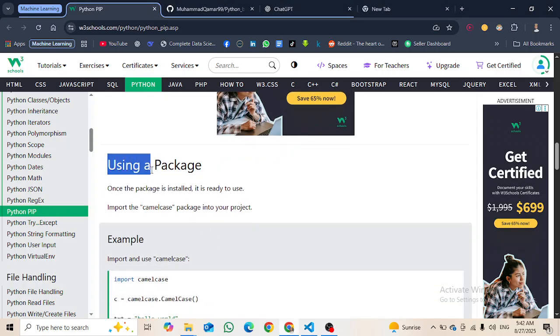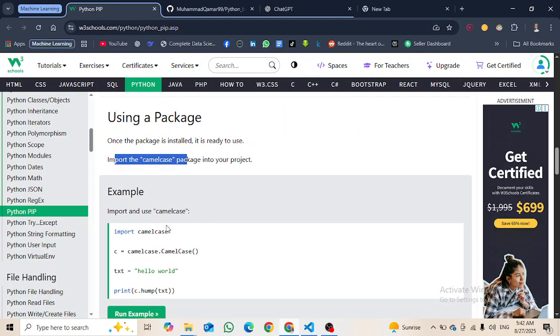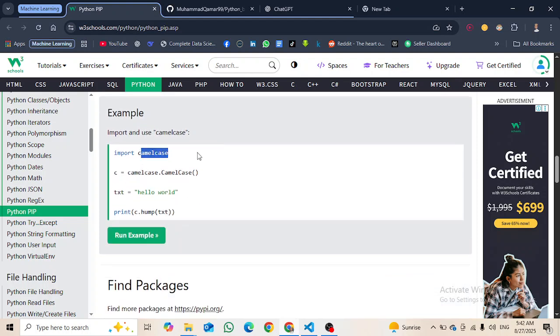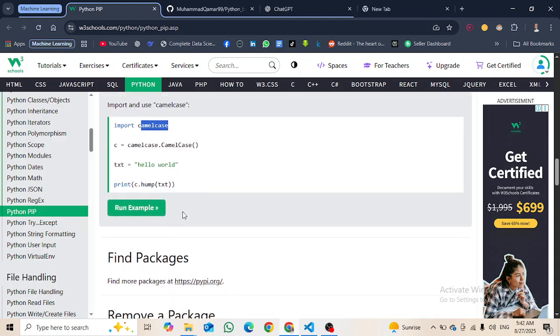Using a package: once the package is installed, it is ready to use. Import the camelcase package into your project. What we can do here is c equals camelcase.CamelCase, then txt equals hello world, then c.hump(txt).